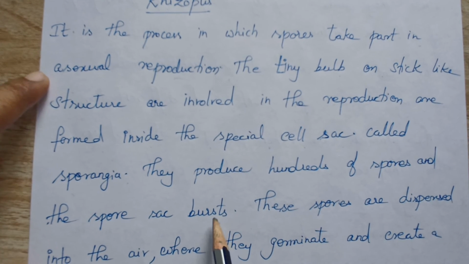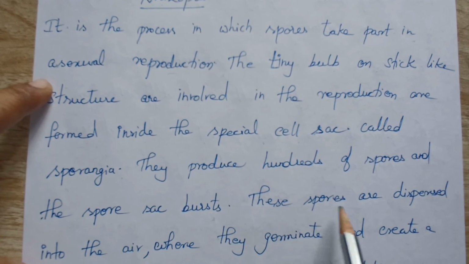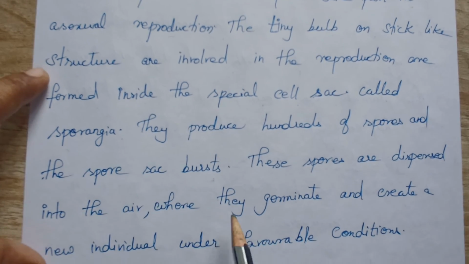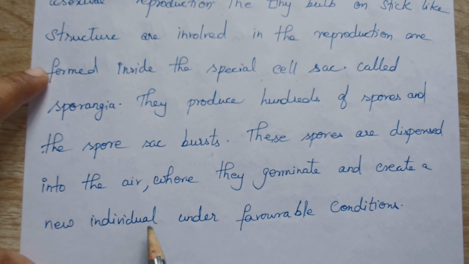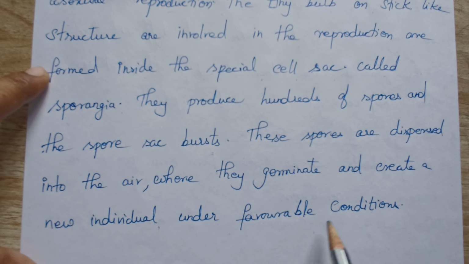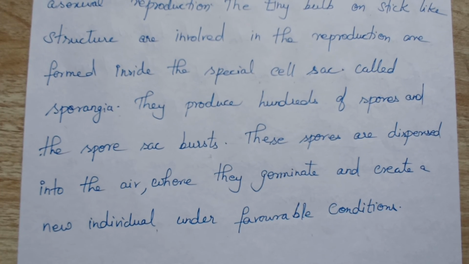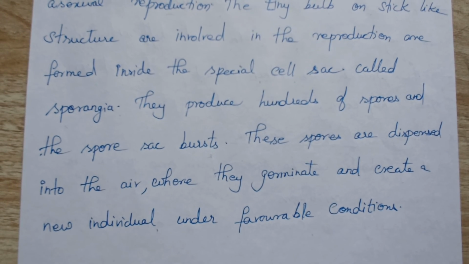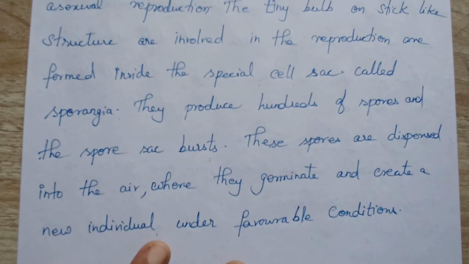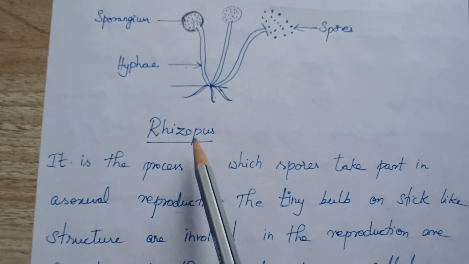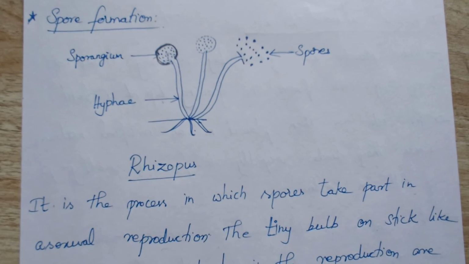Once it matures, the spore sac will burst, and these spores are dispersed into the air, where they germinate and create a new individual under favorable conditions. When a spore comes in contact with a moist surface or favorable condition, it will start germinating and grow as a new individual. This is the spore formation found in Rhizopus, which is a fungus. Okay, thank you.